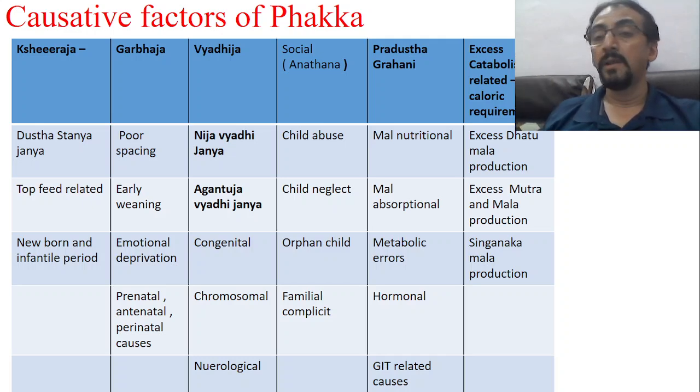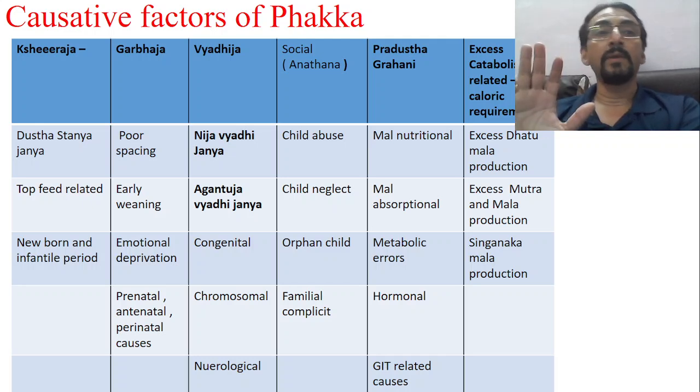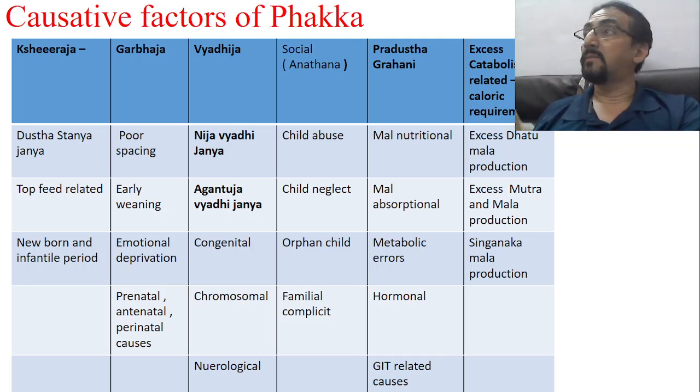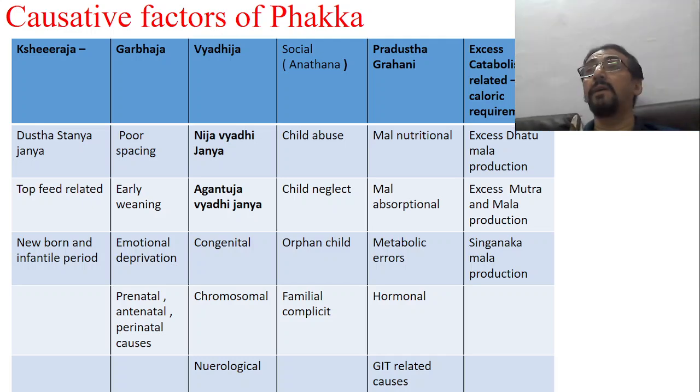Ahara is not digested properly. Then there is Singhanaka mala production, which again suggests more production of dhatu mala. Singhanaka, nasa mala. So just like modern contemporary science, in Ayurveda also we can categorize the different causes of Phakka Roga according to this particular table. There are some nutrition related causes, some catabolism and anabolism related causes, some nutritional and digestion malabsorption related causes, some social causes, some vyadhi disorders, some prenatal and antenatal causes, and some feeding related causes. This has been tabulated here, and we can understand Phakka accordingly.